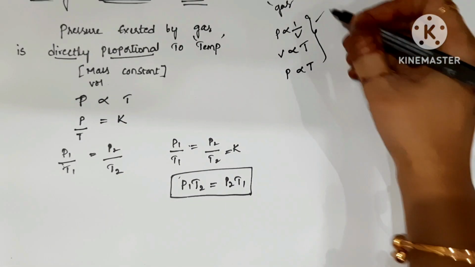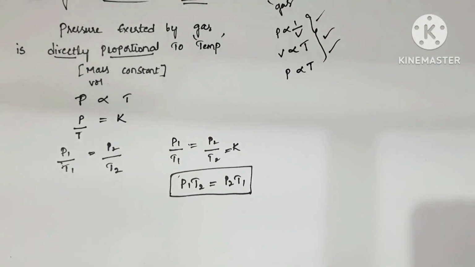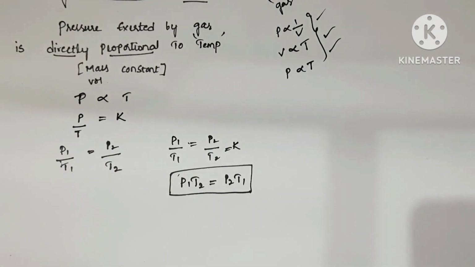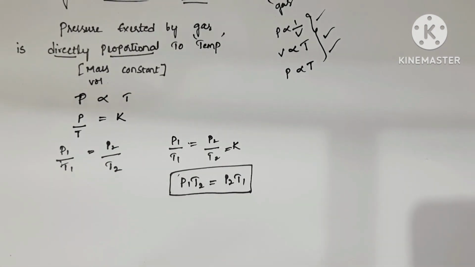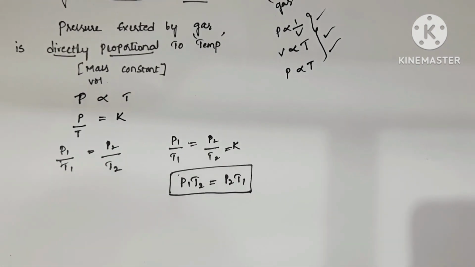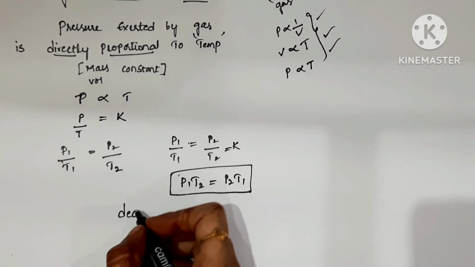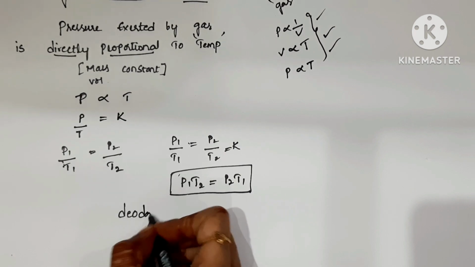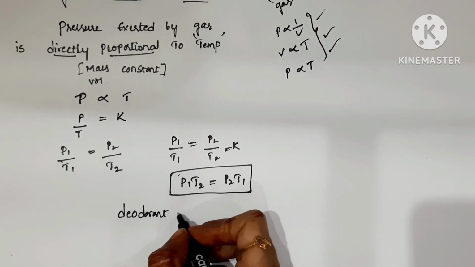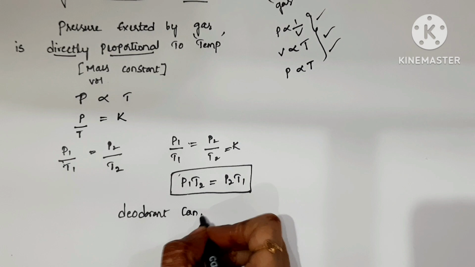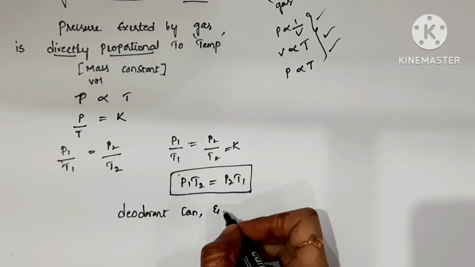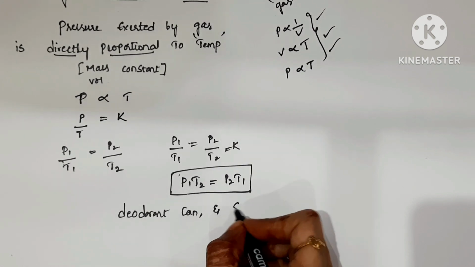So that is Boyle's law, Charles' law, and Gay-Lussac's law. Now an example for Gay-Lussac's law is when we heat deodorant cans or spray paint cans.